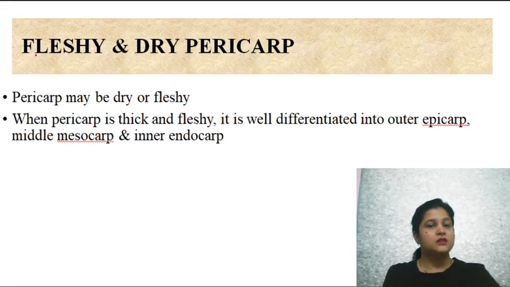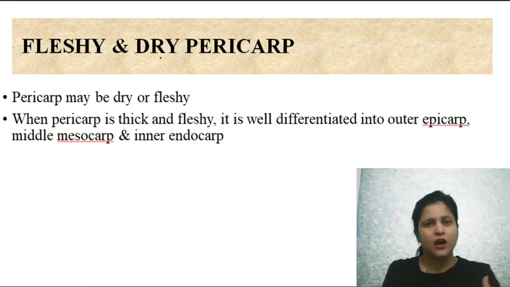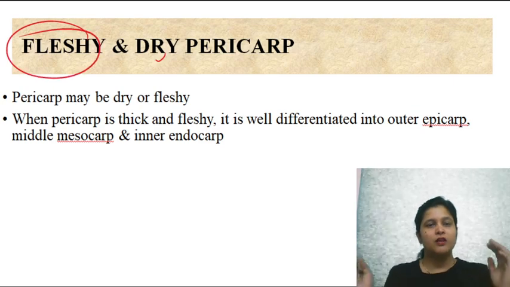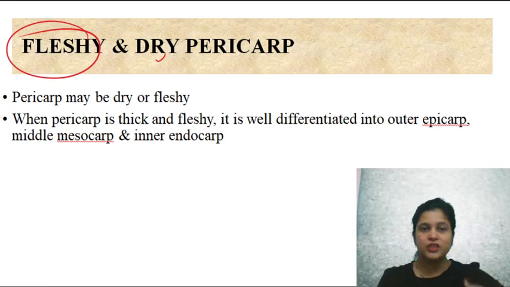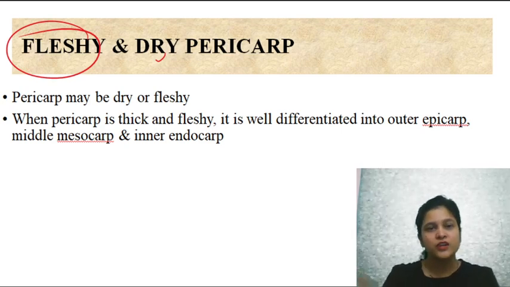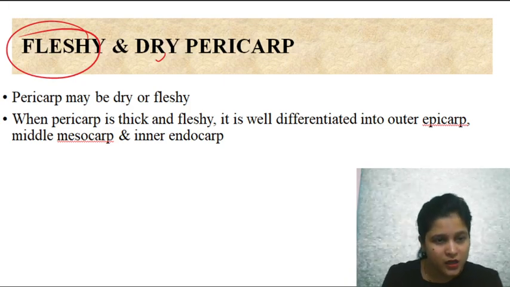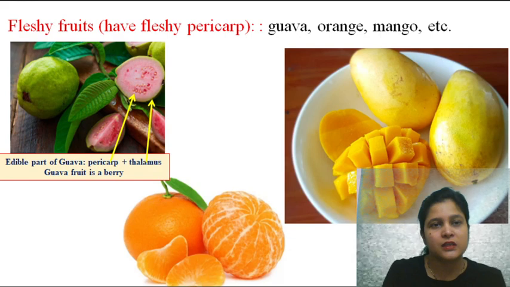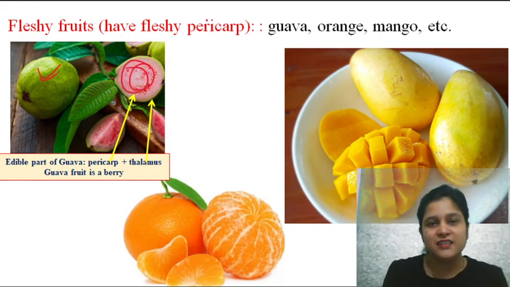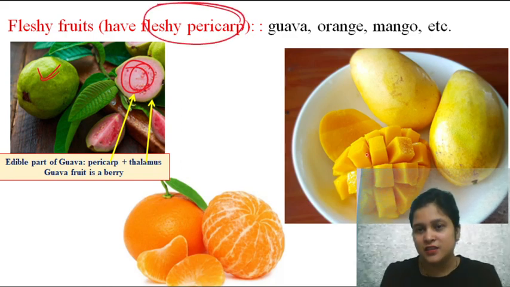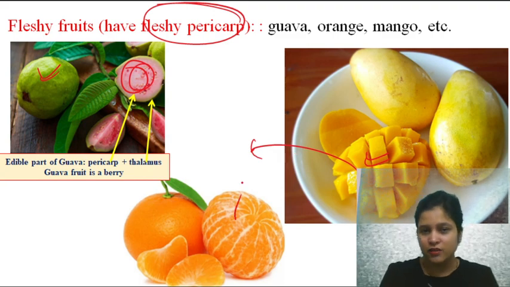And there are some fleshy fruits, and there are some dry fruits. How are they fleshy and how are they dry? They are fleshy because of their fleshy pericarp, fleshy fruit wall, and they are dry because of their dry fruit wall, right? So I'll show you some pictures. Guava. This is a fleshy berry, and it has fleshy pericarp. And this is mango, fleshy fruit. This is orange, fleshy fruit.